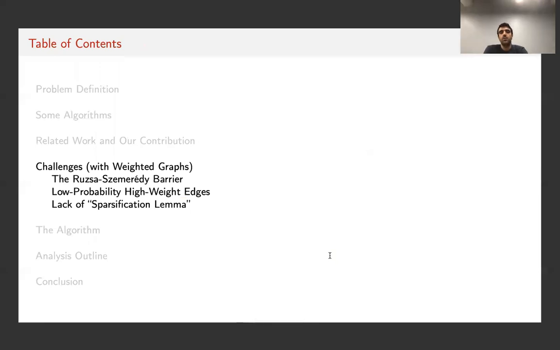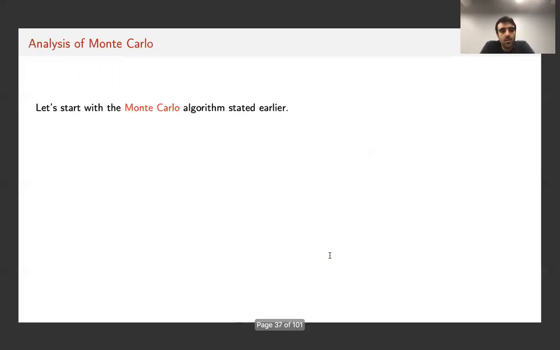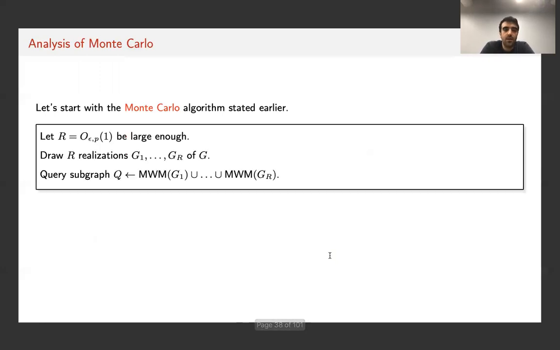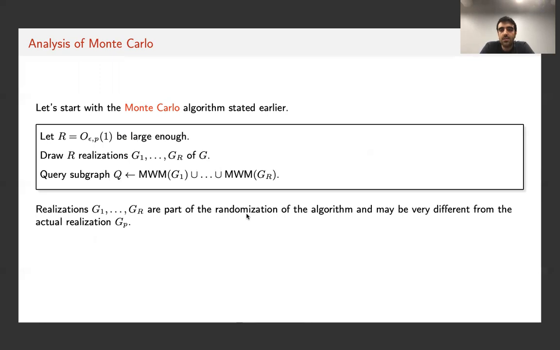Okay. So in order to achieve this result, we face several challenges that I will try to summarize here. Basically, in the analysis of the Monte Carlo algorithm we discussed earlier, where we have R different realizations G1 through GR and pick a maximum weight matching of each, one challenge is that these realizations G1 through GR are basically part of the randomization of the algorithm, and all of them may be very different from the actual realization GP, on which we have to find a large matching, or a heavy matching if the graph is weighted.